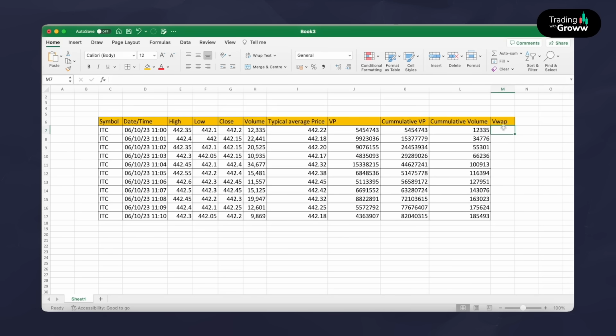So now to calculate VWAP, you just divide the cumulative VP by the cumulative volume. So you will have this VWAP value. That's all. For each and every candle, you are getting the VWAP value.